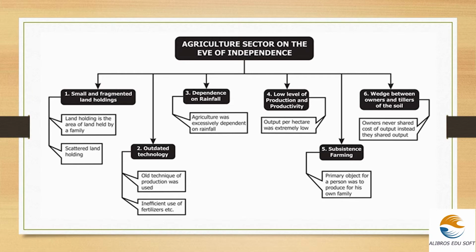Sixth one is the wedge between owners and tillers of the soil. So all owners, they never shared the cost of output. Instead, they shared output. Actually, they need to share the cost of output. So these are the 6 major topics which you can add as a mind map for simple and easy learning. So this is all about the stagnation caused and the reasons for the deterioration in the agricultural sector.